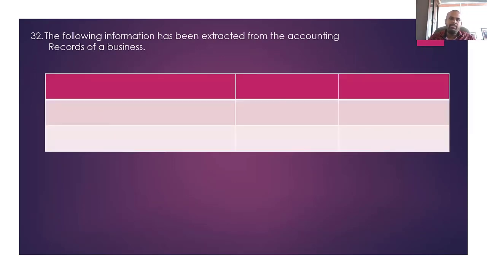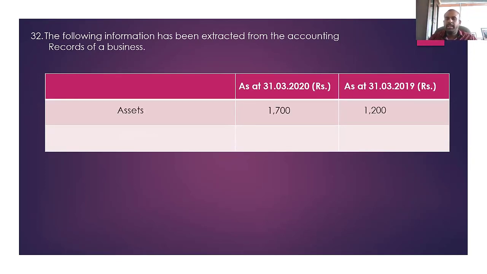The following information has been extracted from the accounting records of a business on 31st March 2020 and 31st March 2019, 2 consecutive years. Assets: 1.2 million at the beginning of the year, that means at the end of the previous year, and 1.7 million at the end of this year.